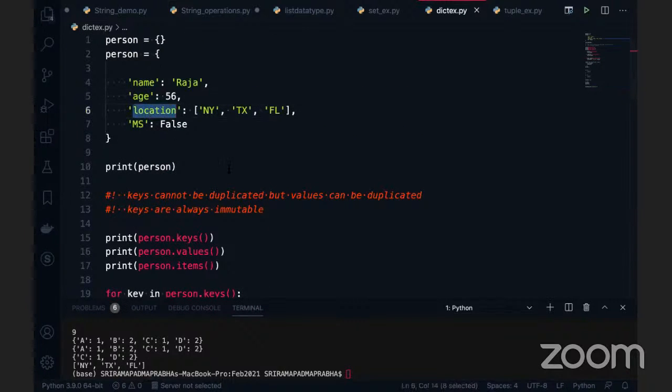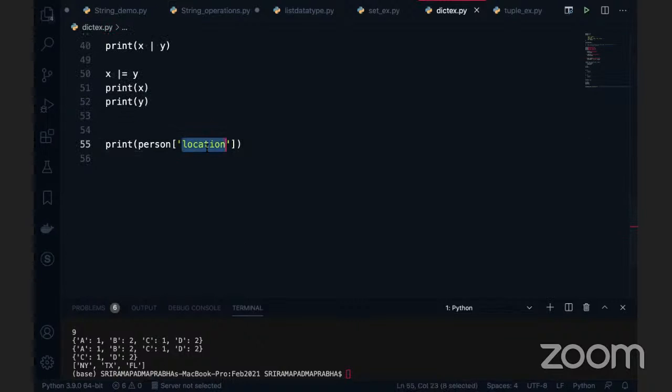When you pass the key with the square brackets, you may wonder, does it follow the indexing? No, a dictionary never follows the indexing. It is a hash map. The data structure backend is the hash map, so it stores the values based on the key.